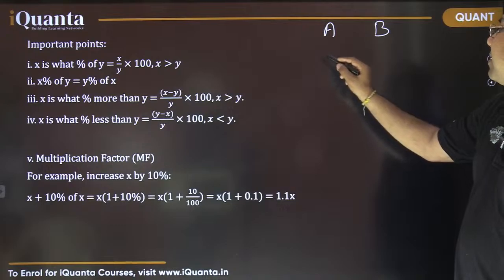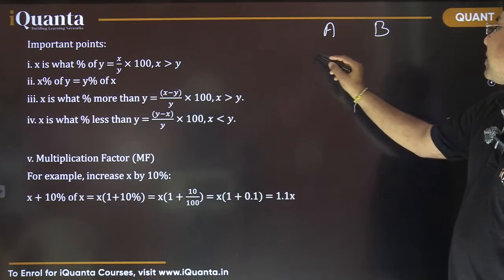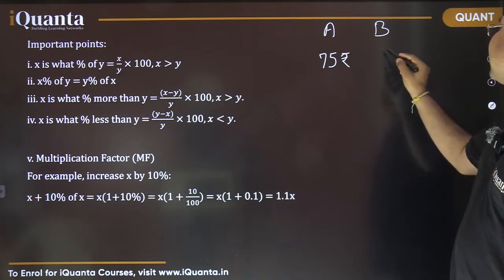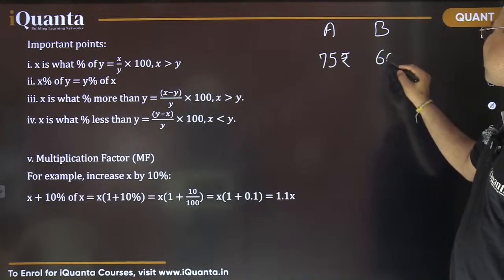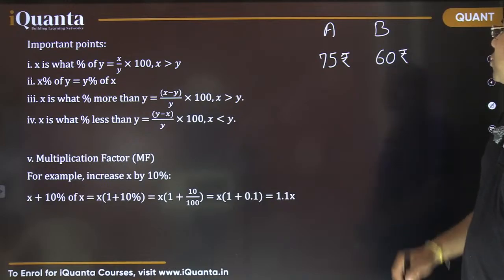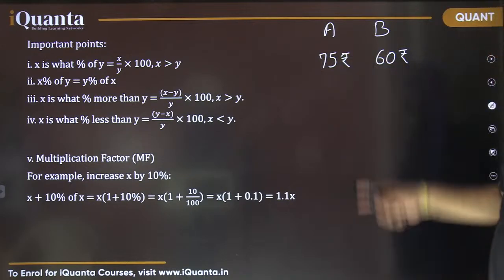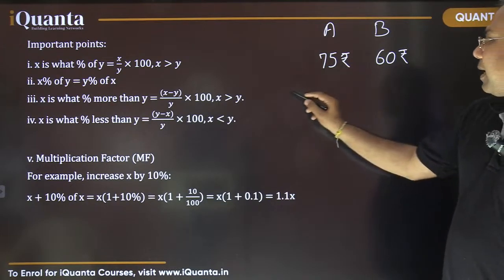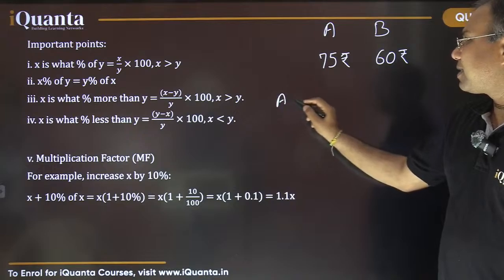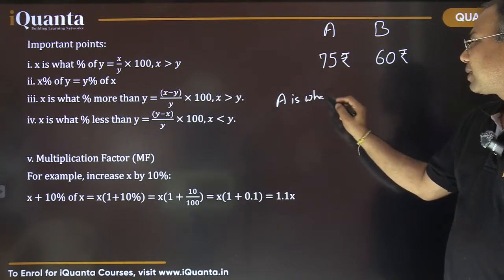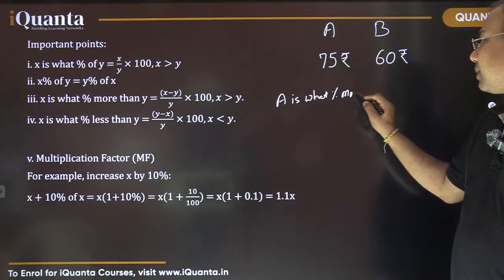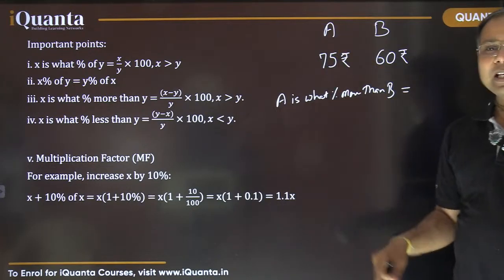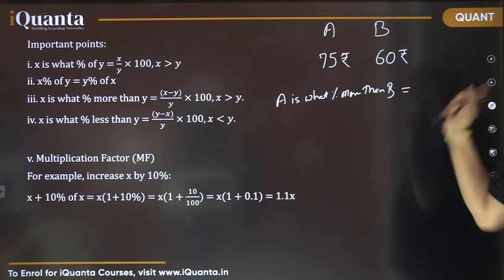So A is having, let's say, 75 rupees in his pocket, and B is having just maybe 60 rupees in his pocket. So obviously A is having more rupees. So first question is, you have to tell me, amount with A is what percent more than B? Answer fast. Amount with A is what percent more than B?